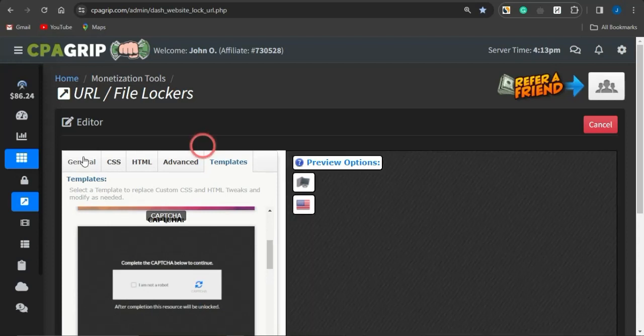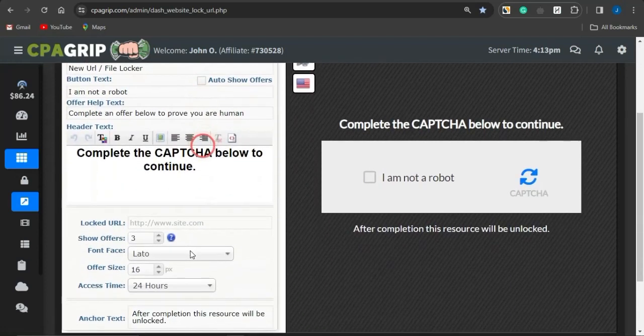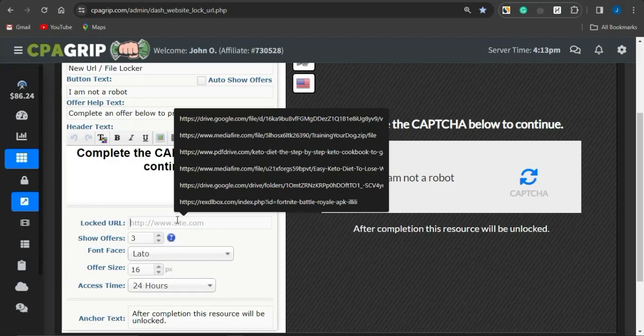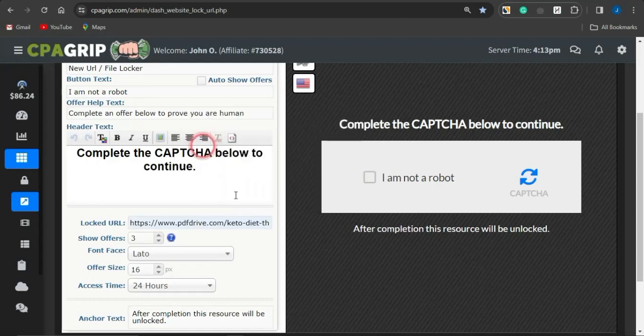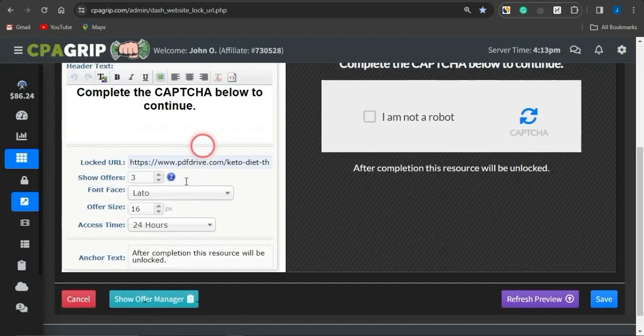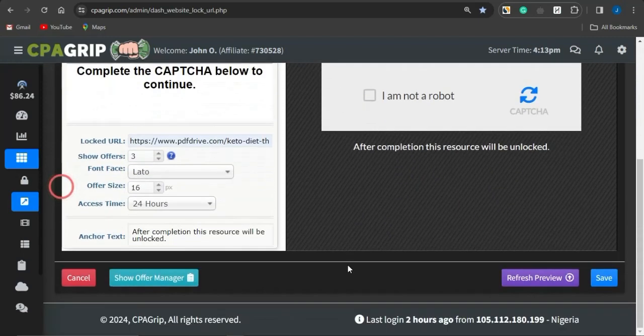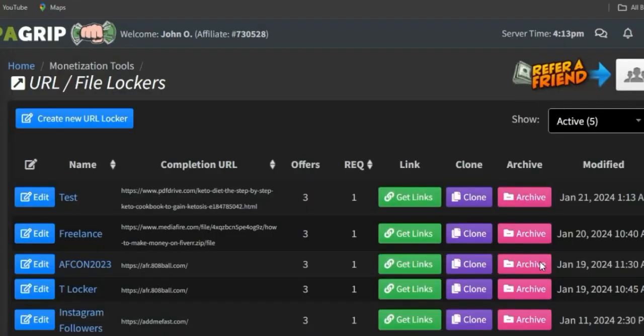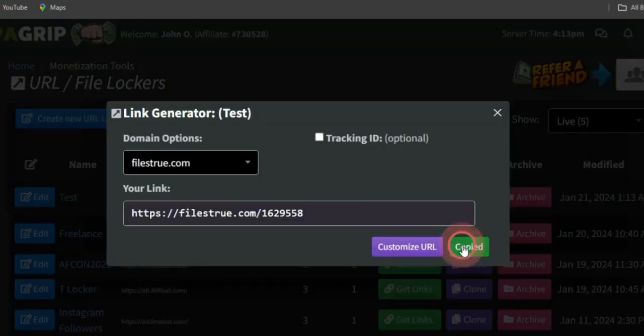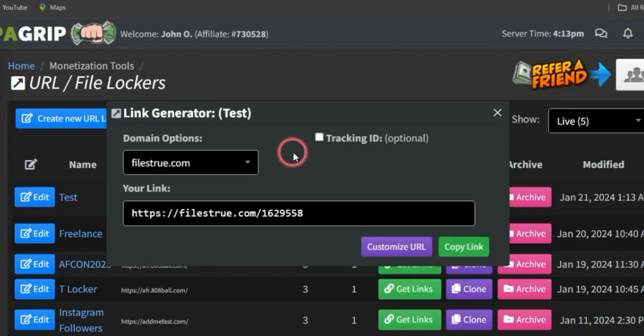Maybe you can select the capture template, head back to general, and just simply paste in the link to that particular ebook in this section. Supposing this is the link to the ebook, all you need to do is name this particular URL file locker. I'll give it a simple name, click on save, and the URL file locker will be generated. Then I can click on get link, copy the link, and go on to creating a simple landing page.